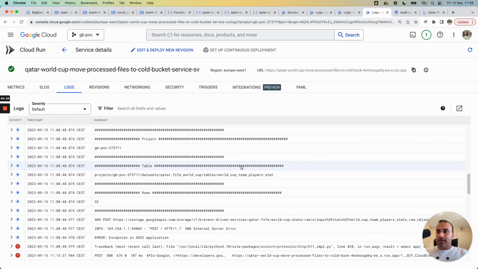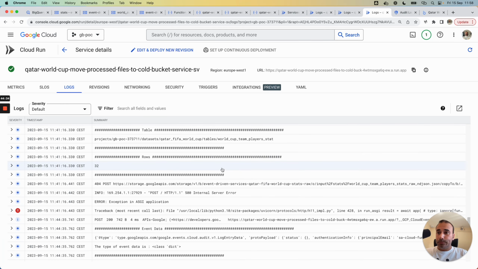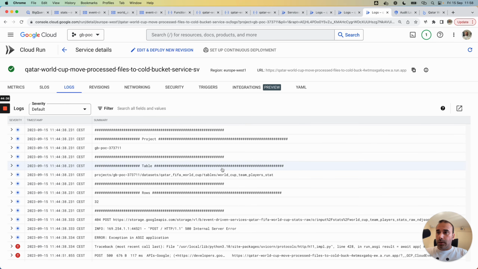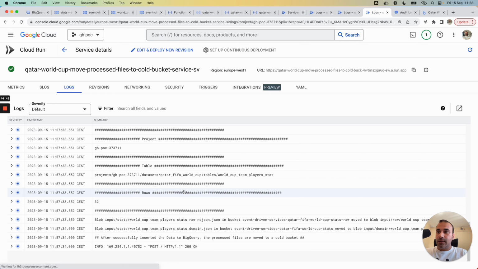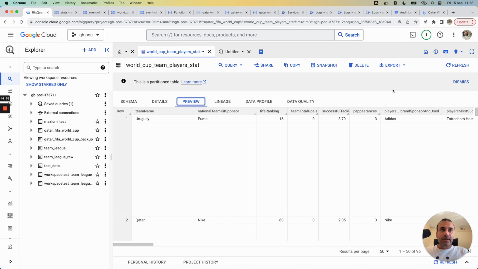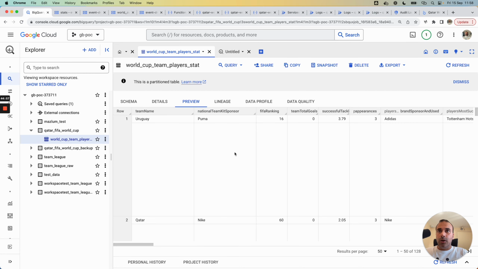And the last element, the last service. I will refresh my page here, and I think my last service is good. After successfully inserted, the processed files are moved to a cold bucket. I go to the BigQuery table here, I refresh, and the data was correctly written to my BigQuery table.